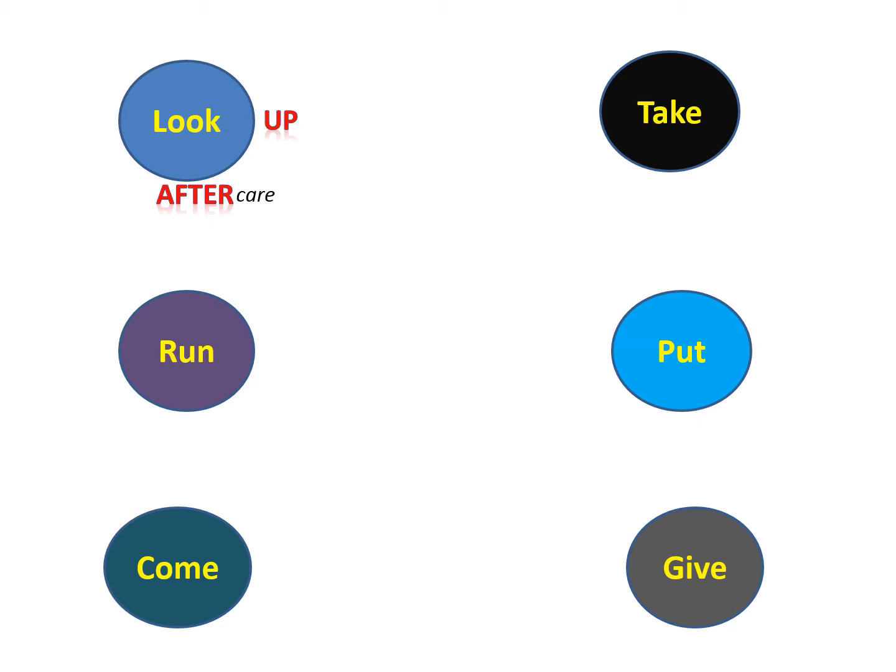For example, you look up a word in a dictionary or you look up information on the internet. Now, look out. When you look out, you are careful or vigilant, or you take notice. Now, look into. Look into something is you investigate it or you examine it.